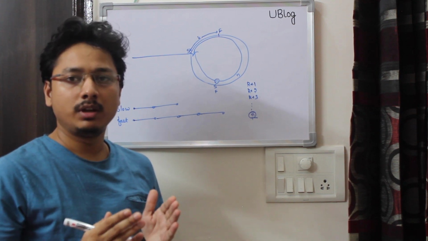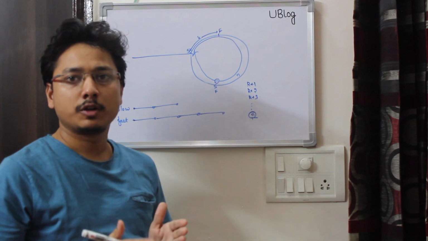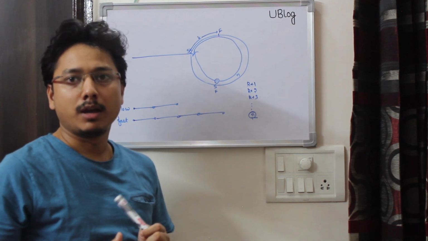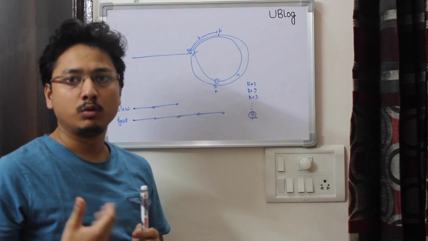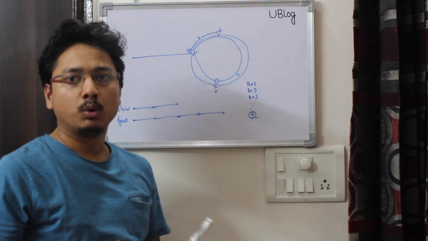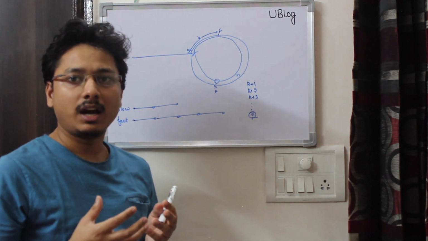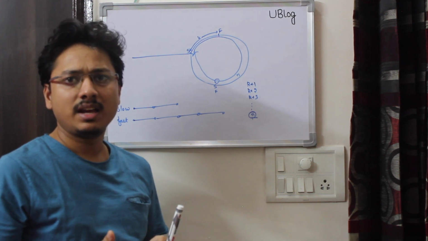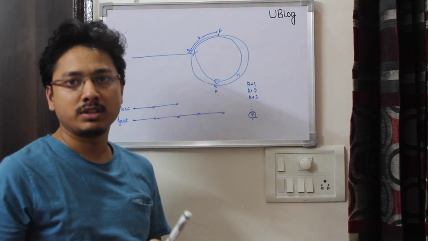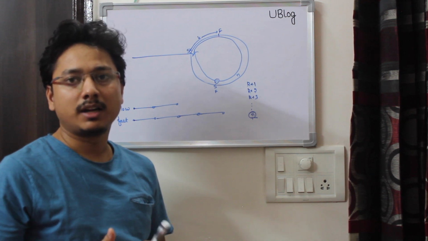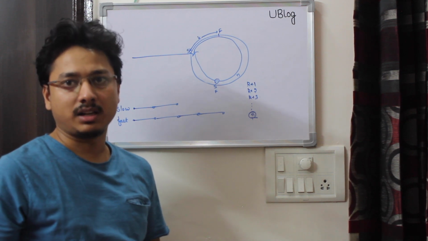What we'll do is have two pointers. The first we call the slow pointer and the other the fast pointer, and we move the slow pointer by one node and the fast pointer by two nodes. If at any point both the slow and fast pointer are at the same node, that means there is a loop in the linked list. And if the fast pointer becomes null, which means it has reached the end of the linked list, then there is no loop in the linked list.